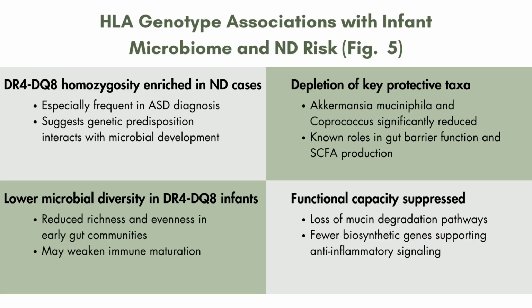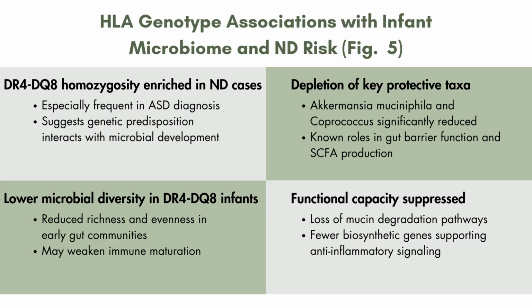As part of the study, the authors examined whether host genetics, specifically HLA genotypes, contribute to differences in ND risk. This is all coming from Figure 5, but I just wanted to break it down a little bit. What they found were striking: DQ8 homozygous genotypes were enriched in infants who later developed NDs, especially autism spectrum disorder. This gene is already known to influence immune system development, but here it is correlated with lower microbial diversity in the gut. So infants with the DR4 DQ8 had fewer bacterial species overall and reduced community evenness.